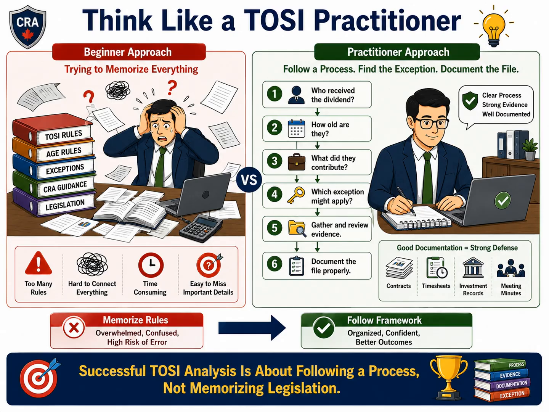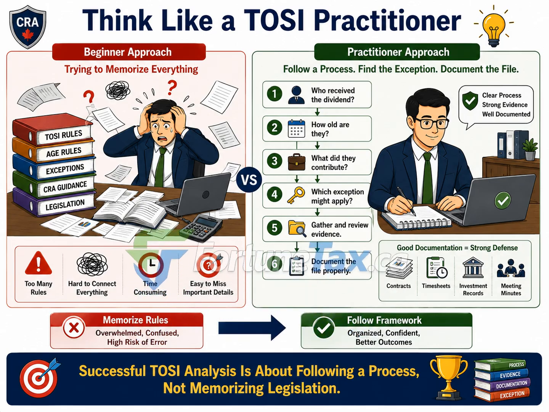The practitioner tries to remember age rules, ownership tests, family relationship rules, CRA guidance, reasonable return concepts, excluded business tests, excluded shares tests, and numerous legislative provisions all at the same time. Very quickly, the analysis becomes overwhelming.